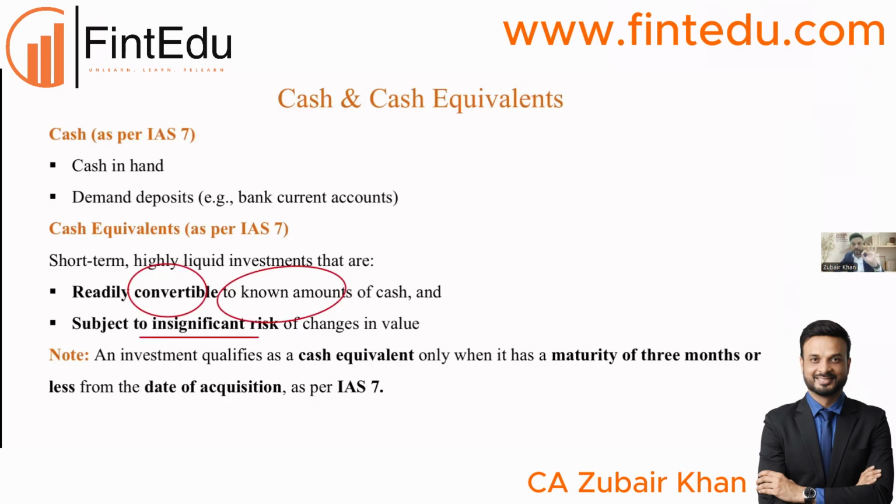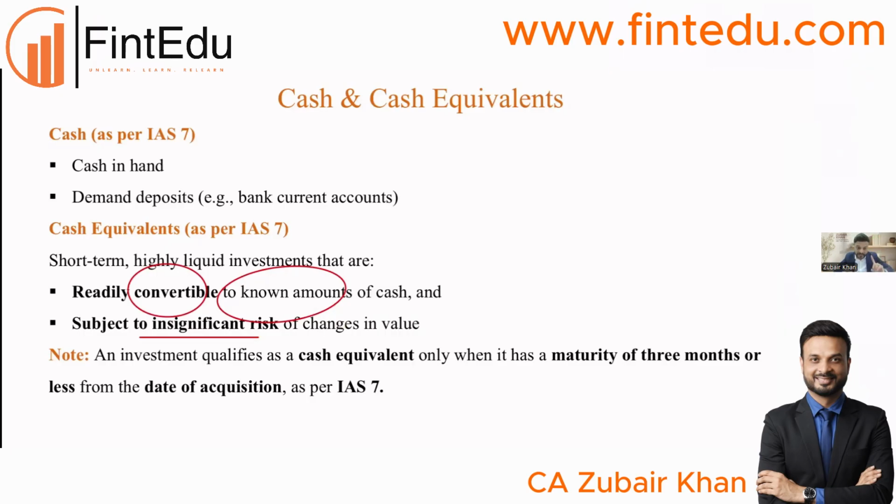Now, what does it mean when I say a known amount? Suppose we are an investor and we purchase the shares of a company. Can I call those shares cash equivalent? The answer is no, because that is not a known amount. When I sell the share, the price is going to fluctuate in the market. That is not cash equivalent.